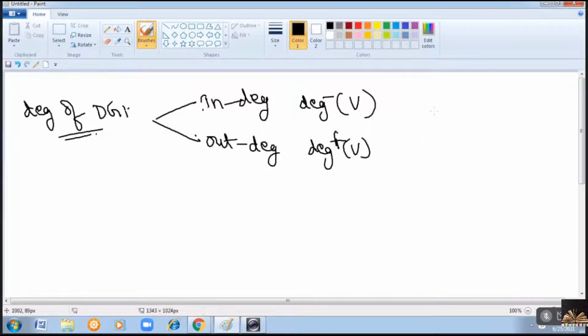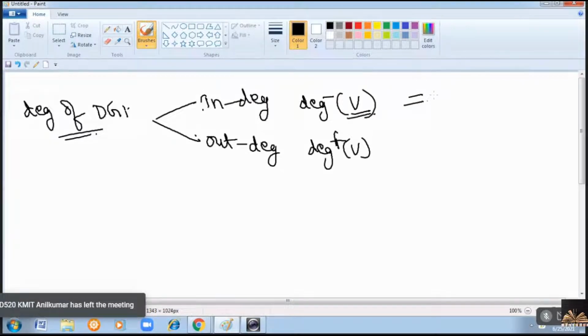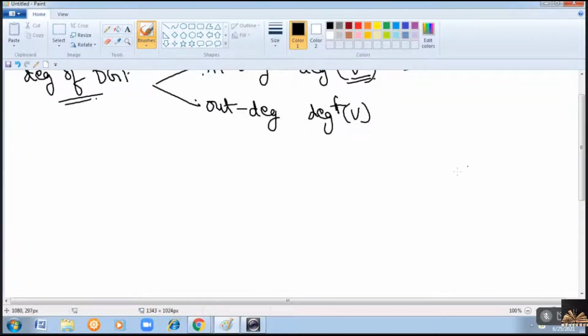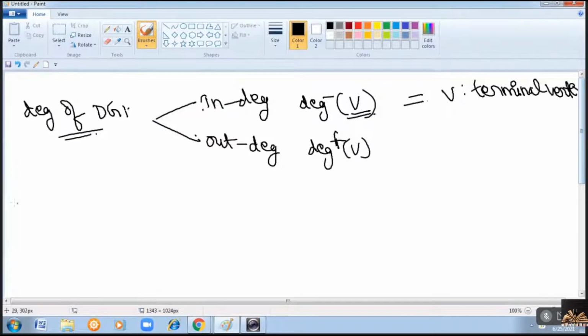First of all, see the definition. The in degree of V is equal to the number of edges with V as their terminal vertex. Terminal vertex means what? In case of a directed graph, if the edge is from A to B, then we'll call the vertex A the initial vertex and B the terminal vertex.